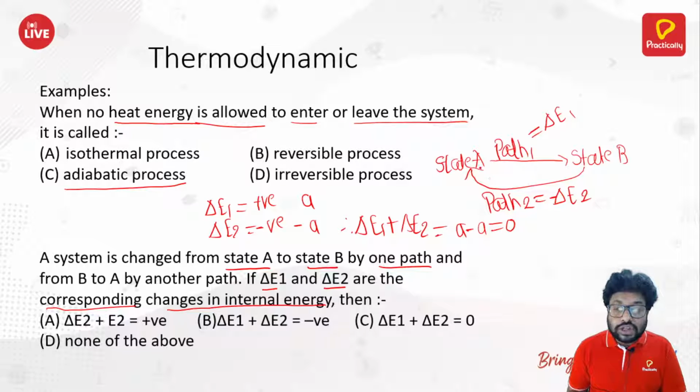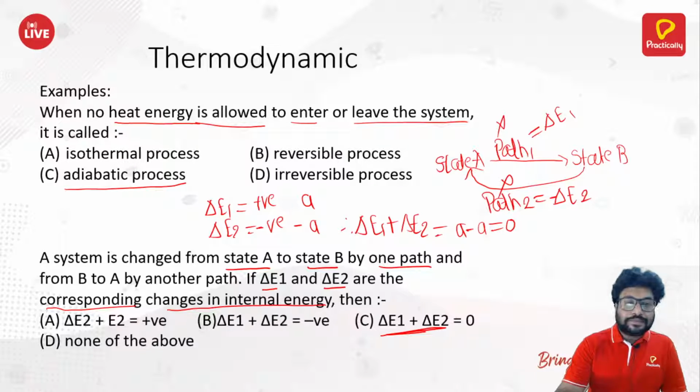It depends on the initial state, which is A, and the final state, which is B. It does not depend on the path. And that is why our answer here has to be C, where the addition of both corresponds to answer 0. Okay, moving ahead.